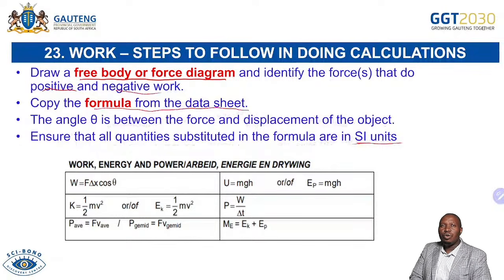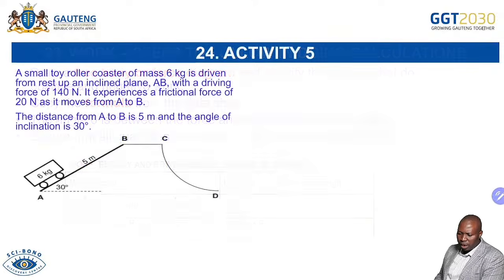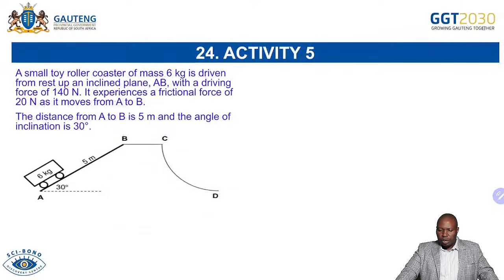For example, your mass there, we said it's in kilograms. So you got to be able to convert everything to the right SI unit. And then that is your data sheet for work, energy and power as written in your data sheet. You know that that's what you'll be using when you're dealing with this question. Now, without wasting time, remember we're focusing on problem solving.